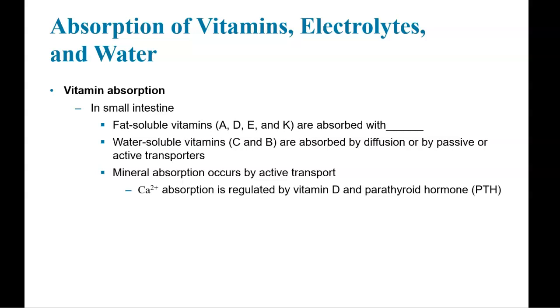Otherwise, these vitamins would not be absorbed. Then there are water-soluble vitamins like vitamin C and B. These are absorbed by diffusion, or by passive or active transporters. There are also several types of minerals that are absorbed by active transport. For example, calcium absorption is regulated by vitamin D and the parathyroid hormone.